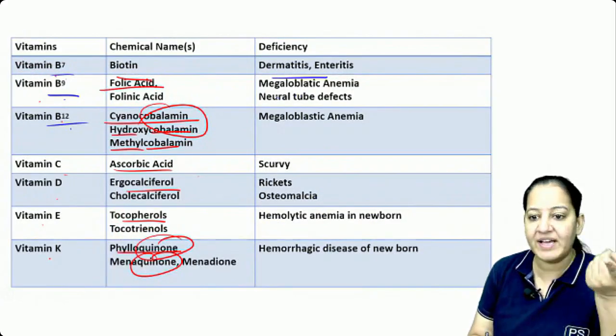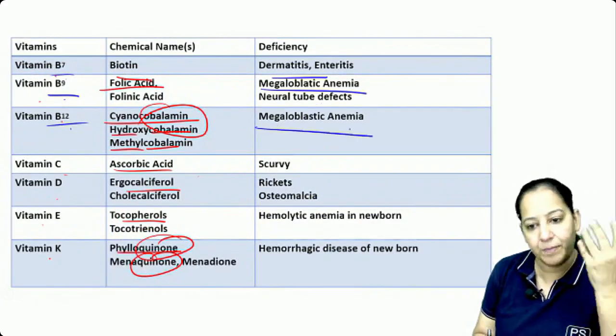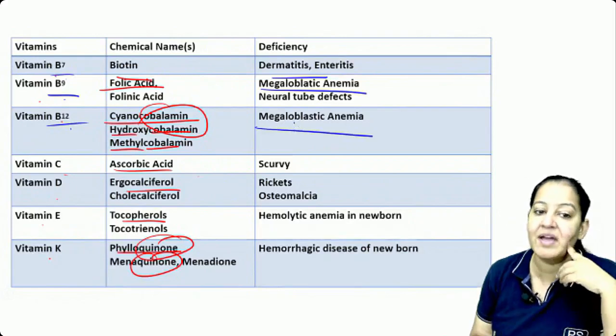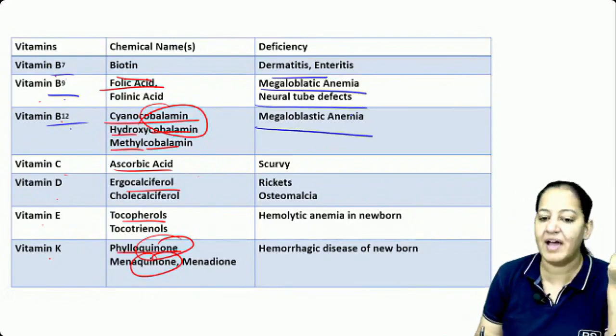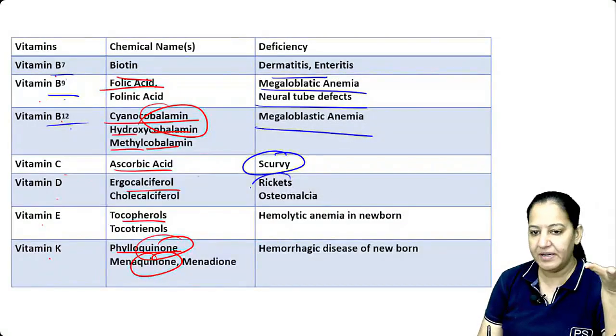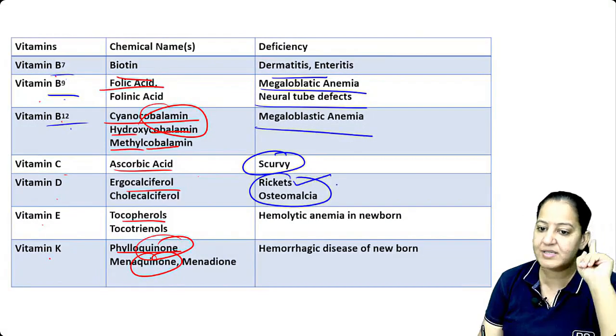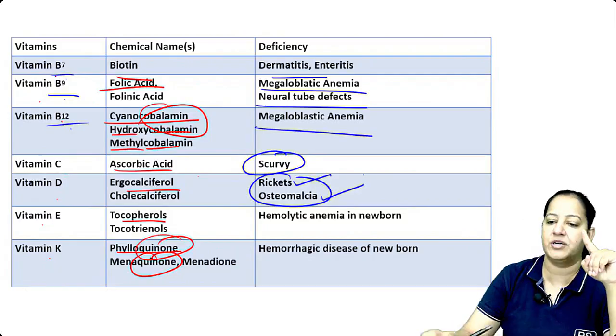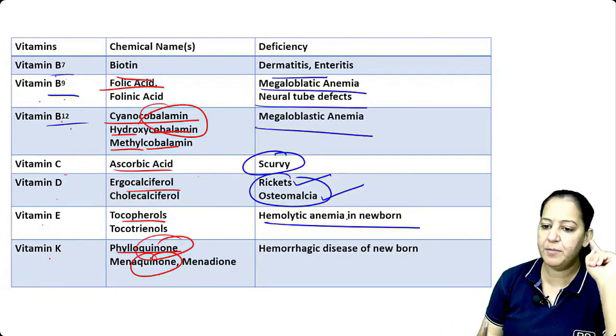B9 deficiency, folic acid, leads to megaloblastic anemia, and B12 also leads to megaloblastic anemia. Folic acid deficiency also leads to neural tube defects. I guess most of it you know. Vitamin C deficiency is known as scurvy. Vitamin D deficiency in children is known as rickets. In adults it's known as osteomalacia. Vitamin E deficiency causes hemolytic disease of the newborn.